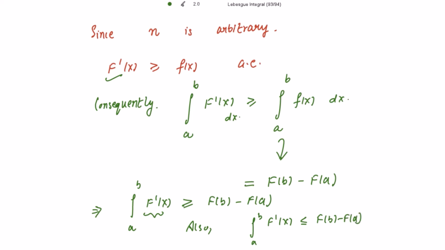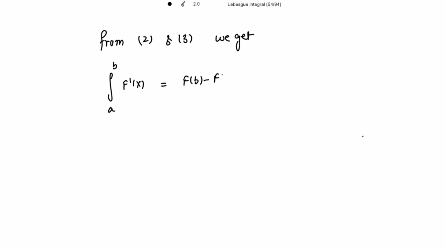We are getting both the inequality signs. Please mark this as 3. So from 2 and 3 we get the sign of equality: the integration of f'(x) from a to b is equal to f(b) minus f(a).